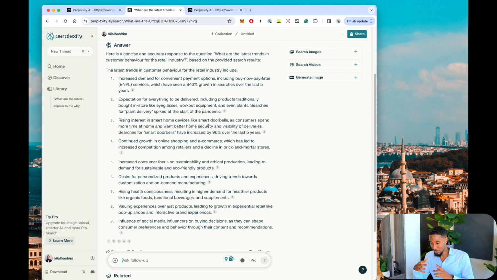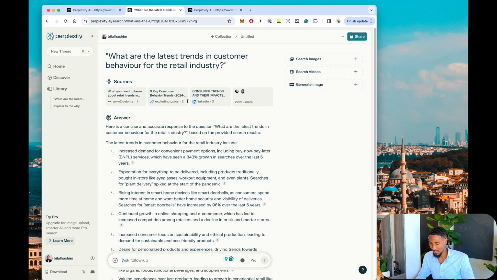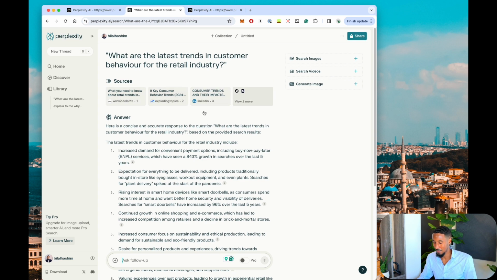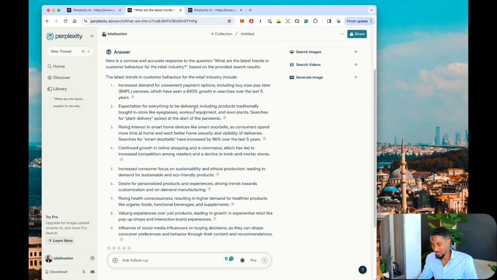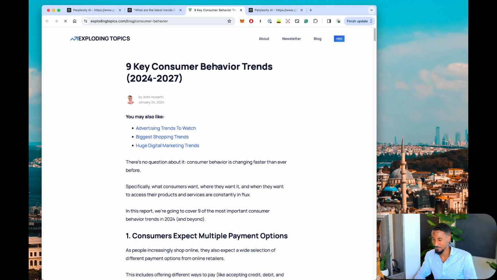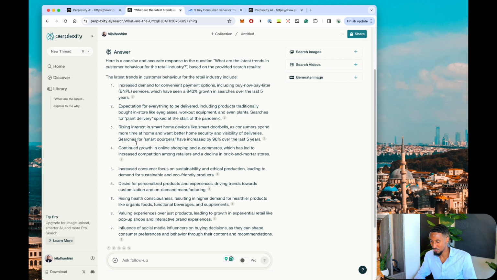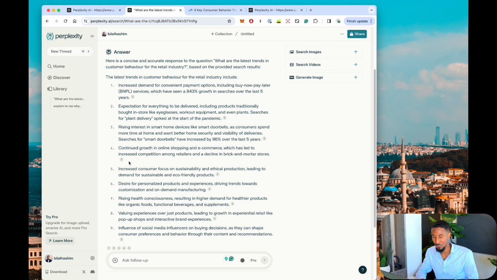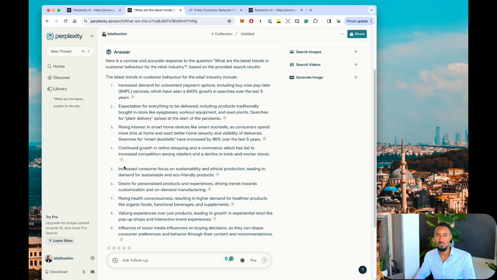They're intuitive, like you can read it, you can understand it, it makes sense. And it also gives you the sources on the top, and then it annotates it for you. So example here, you have source number 2 for the first point. And so if I click 2, it'll take me to that website, which is nice. And then if I go back, so for each point, it gives you the original source. And so that allows you to basically cross-verify and just make sure that it's a legit website.